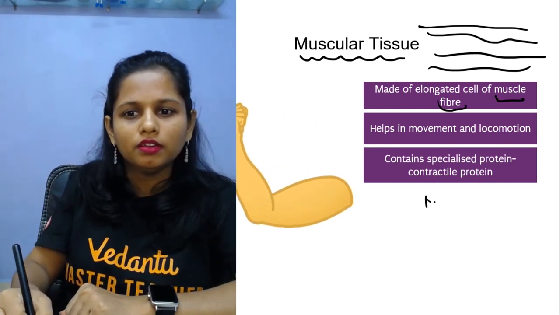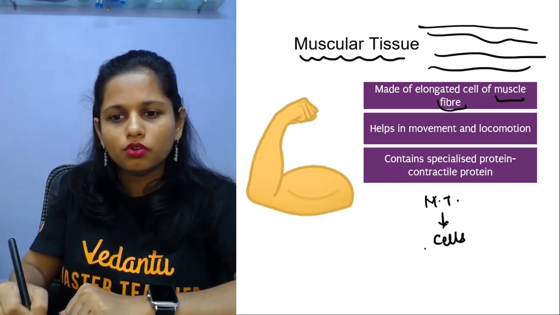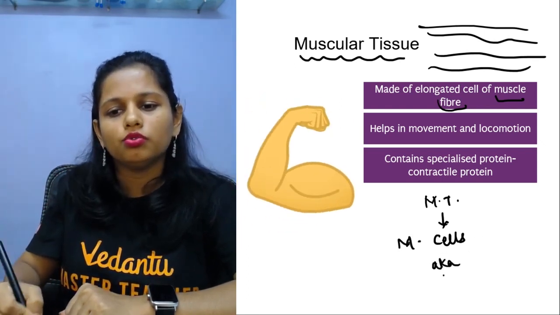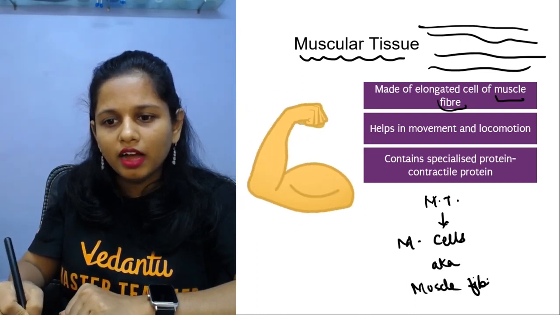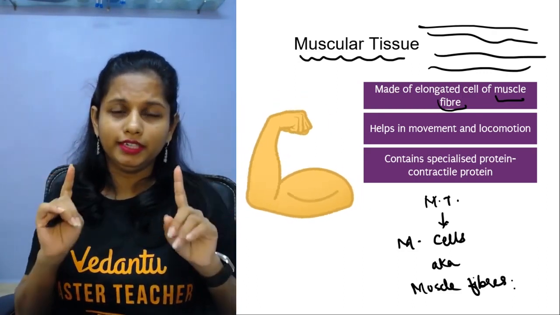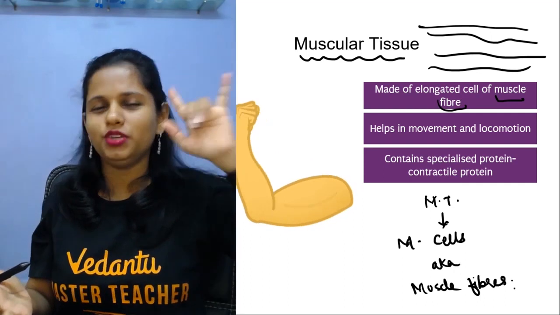Okay, simple. Muscular tissue is made up of cells called muscle cells, but muscle cells are also known as muscle fibers. Okay, understood?